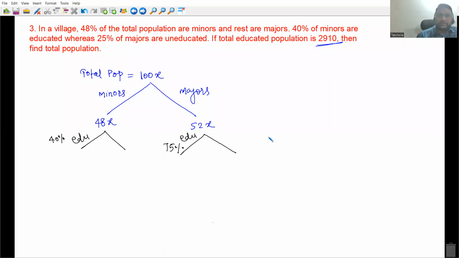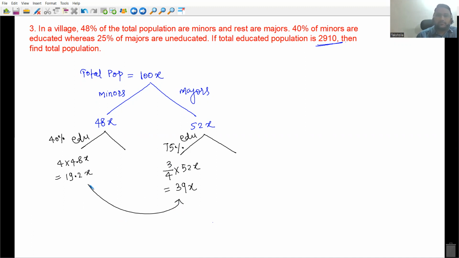75% of 52x is 3/4 of 52x, that is equal to 39x. 40% of the minors is 2/5 of 48x; let's see, 10% is 4.8x, so 4 into 4.8x gives 19.2x. This addition is equal to how much?